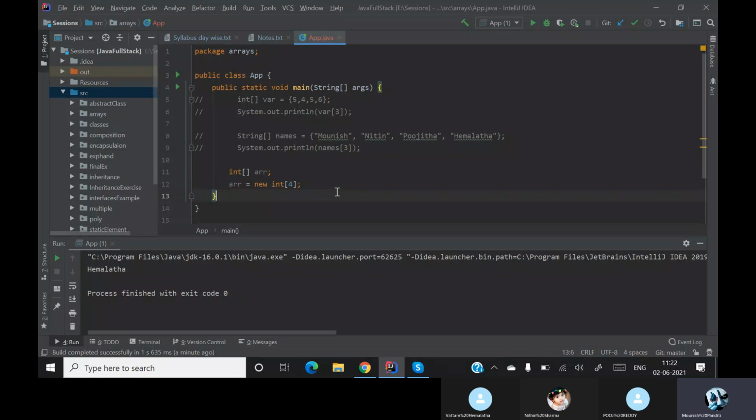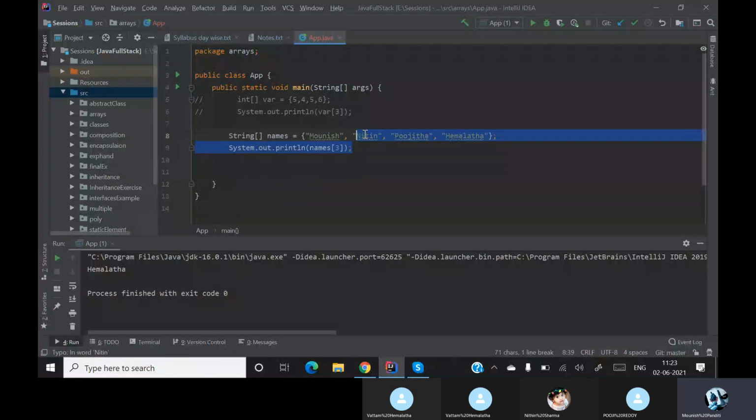Among all these ways, I prefer this way because there is no need of specifying the size. Whenever I am running this, if I want to print out the elements, I can't always write a print statement like this.